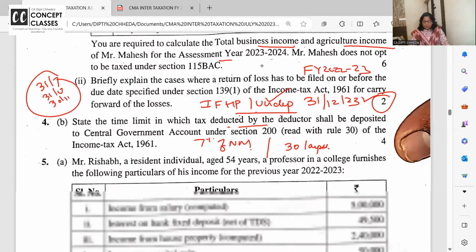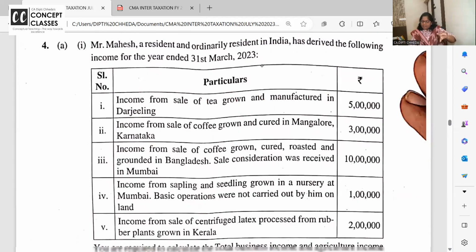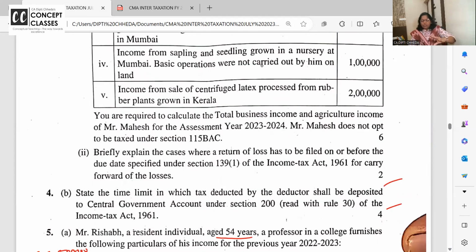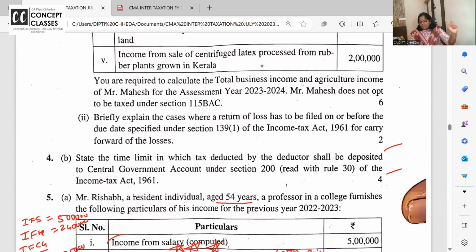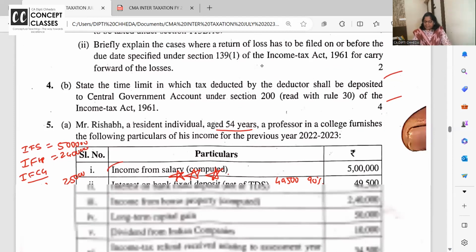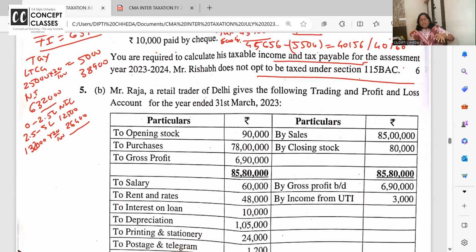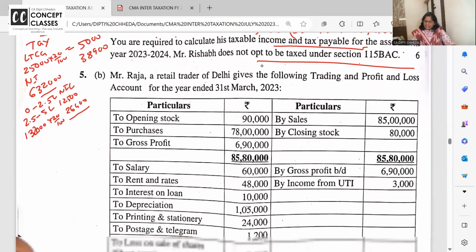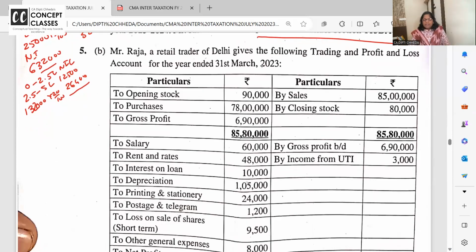Is it clear to you? Like how agricultural income was very easy to do, with 2 marks and 4 marks, if you're confident, you can write to the point and do it fast. Because computing the income for 6 marks will take time, and it would have been good if business income had come with a little theory. Okay, somewhere they have given it very easy.